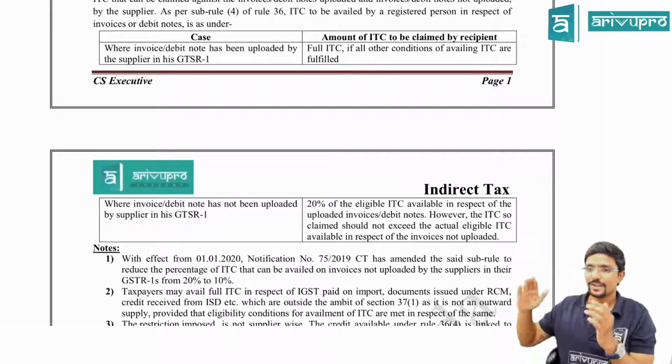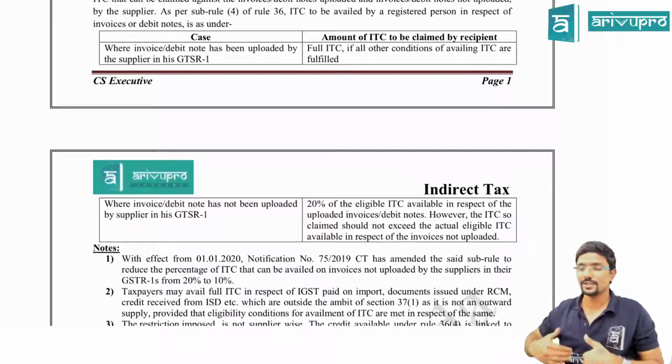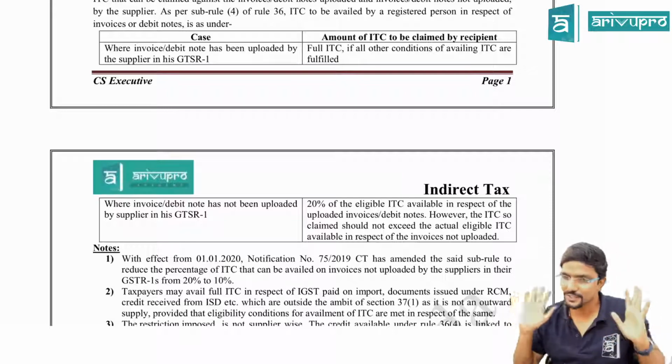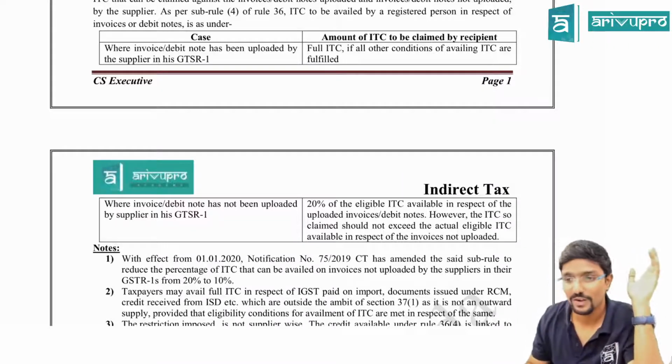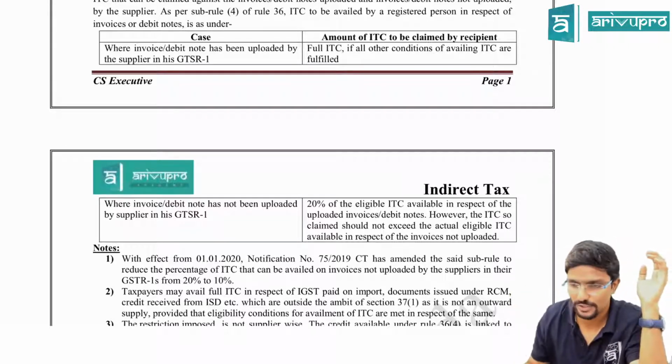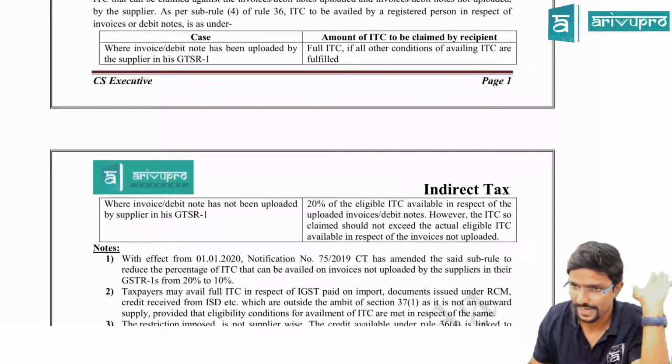Other conditions are that you have to have a tax invoice, you would have received the goods, and you would have used those goods for the purpose of business or profession, or intended to be used in the business or profession. All those conditions have to be satisfied.